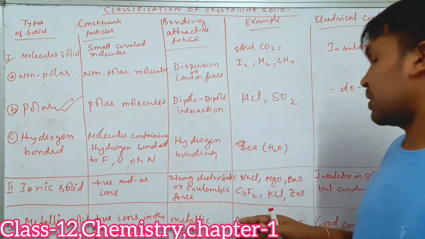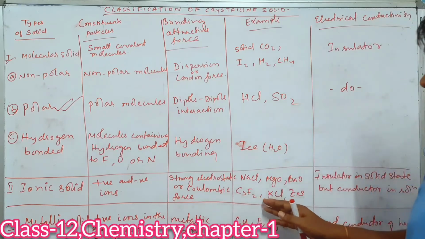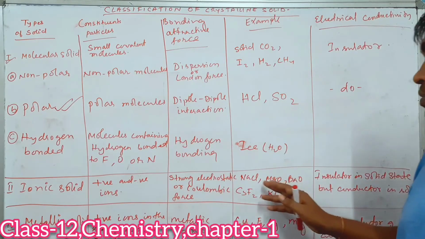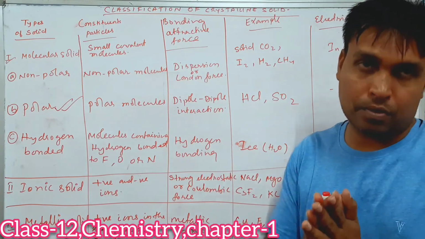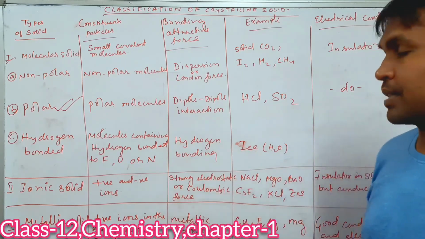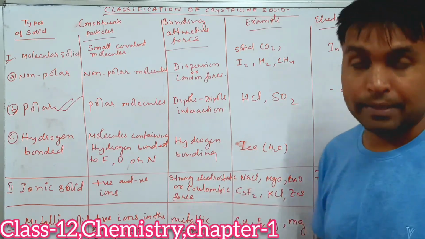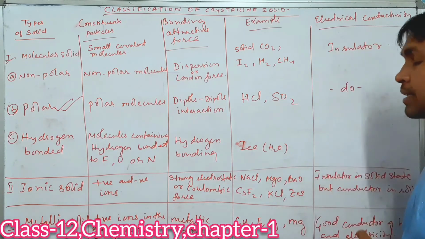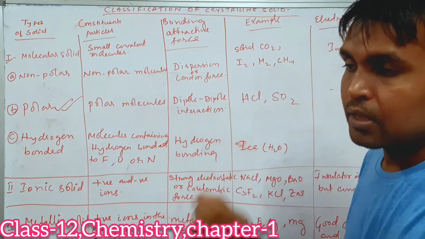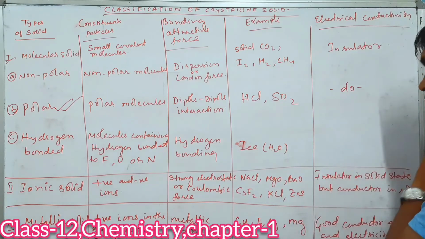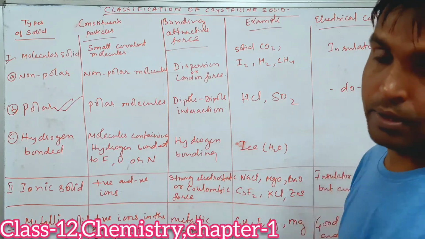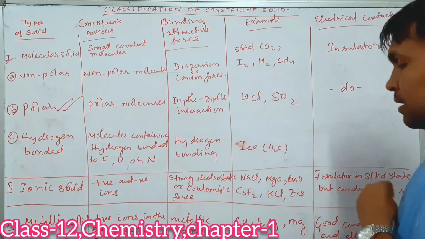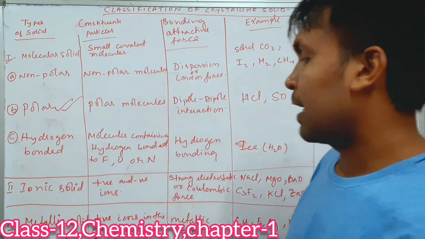So examples for ionic solids are what? CsF, KCl, ZnO, NaCl. NaCl is the easiest and simplest example, the most common example of ionic solid. And what about their electrical behavior? They act as insulators in the solid state, but when they are in a molten state, they act as conductors.